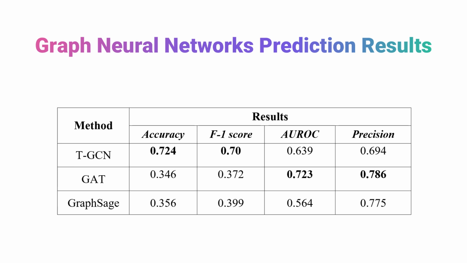In this slide, we are seeing the results of graph neural network predictions on the temporal dataset. We see that temporal graph convolutional networks and graph neural networks with attention networks work better in accuracy, F1 score, area under curve, and also precision.